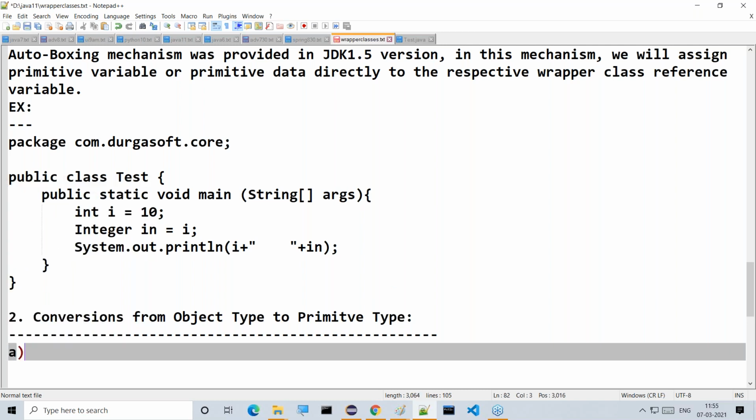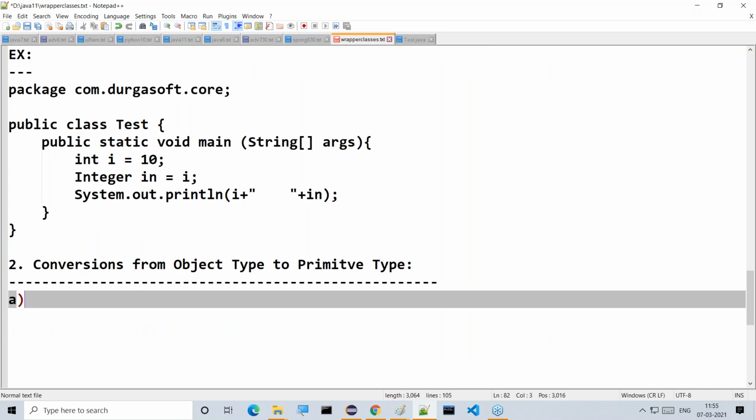Here also two approaches are available to convert the data from object type to primitive type. What are the two approaches?